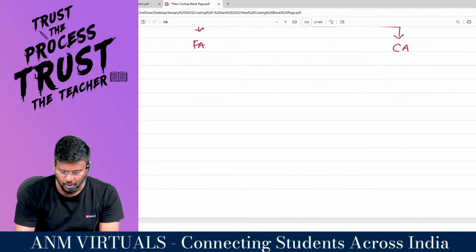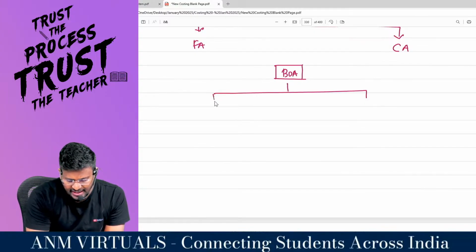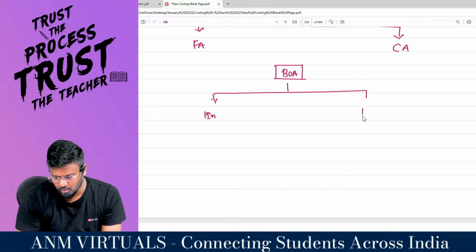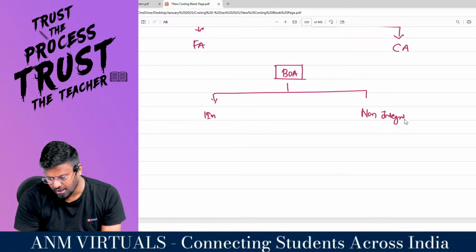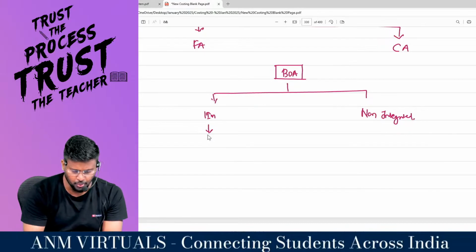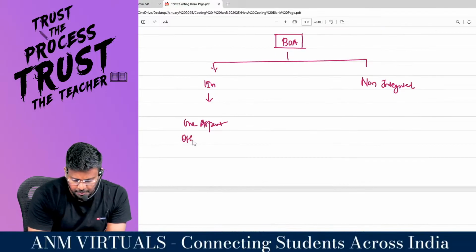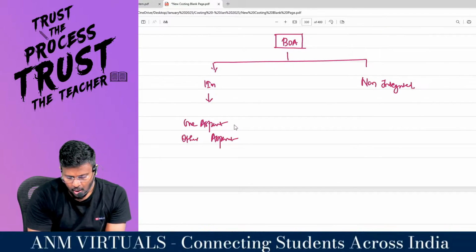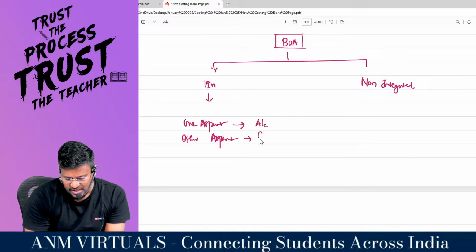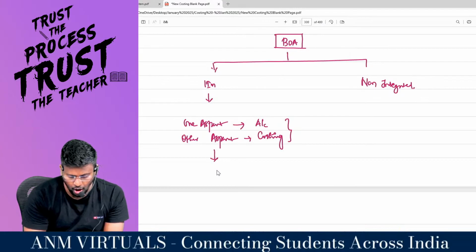So books of accounts can be maintained in two ways, okay? Number 1 is integrated maintenance of books of accounts and number 2 is non-integrated maintenance of books of accounts. If it is integrated, one aspect and the other aspect, okay? One aspect will be accounts and the other aspect will be costing. That means if the system is integrated, there will not be 2 books of accounts. Hence the reconciliation concept will not be applicable.